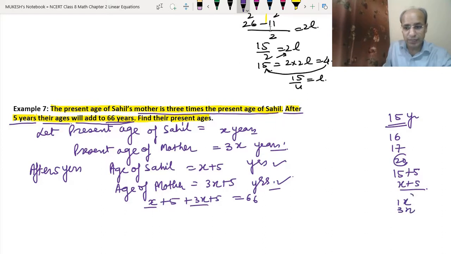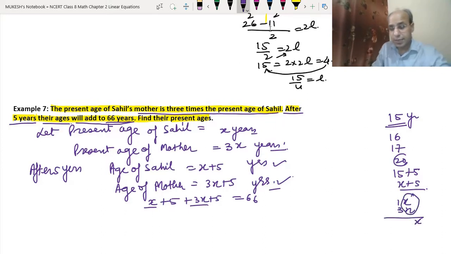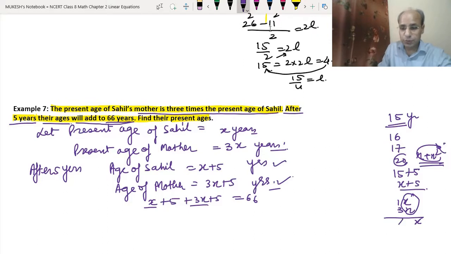Whenever we are doing algebra, whatever the variable is, we write it as it is. But remember, these should be like variables, not unlike variables. X square, it cannot be. We cannot add X plus X square. We have to just leave it like this. So 1 plus 3 is 4, so we got 4X.